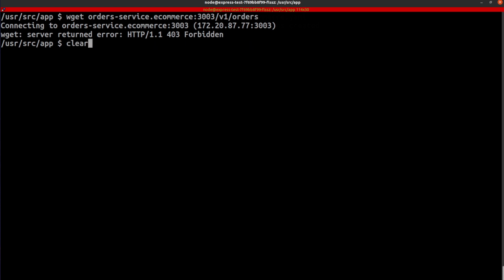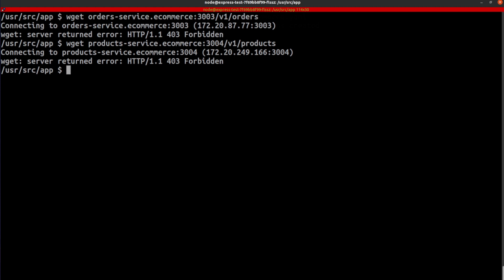And if I try the exact same thing with products, once again, I get a 403 error. So that means that our authorization policy is in place. And what I'm going to do now is shell into the products container and attempt to reach the orders container, because that should successfully work. Because remember the allow rule, we actually created an allow rule for any traffic coming from inside of the e-commerce namespace. And this was a deny that happened implicitly because of that allow rule.